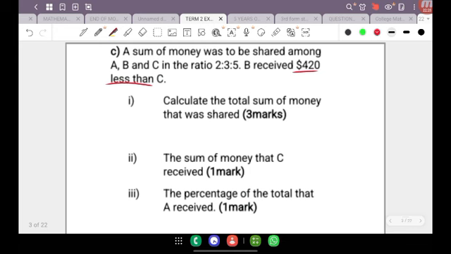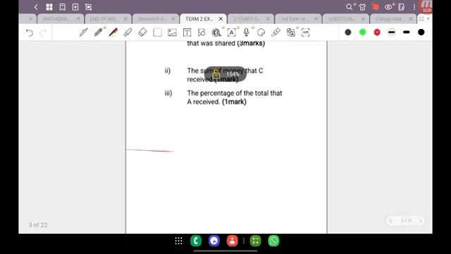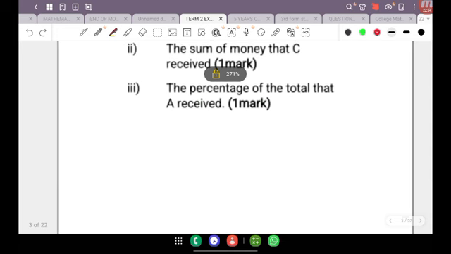And so step 1 when it comes to ratio problems is always to write down what I refer to as the comparative quantity. The comparative quantities are the individuals that are involved in the ratio. So here I'm comparing the amount of money that A received, compared to the amount of money that B received, compared to the amount of money that C received.